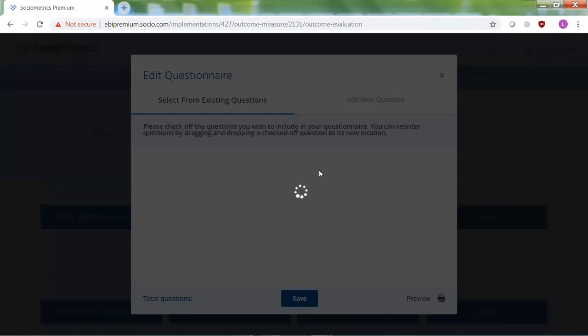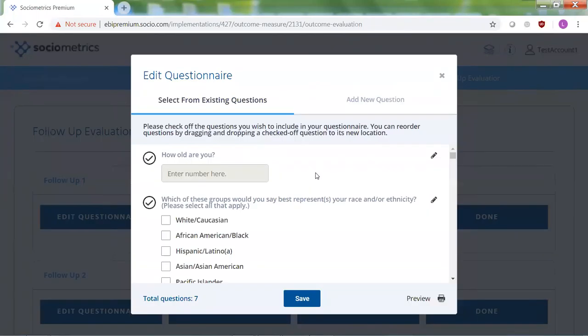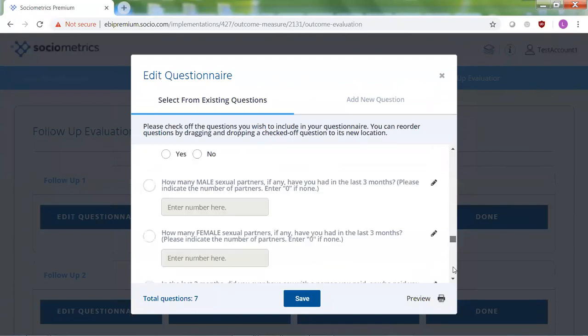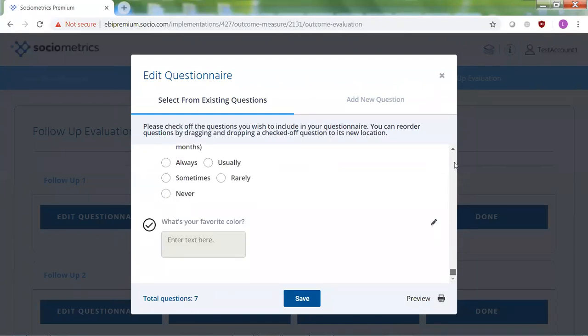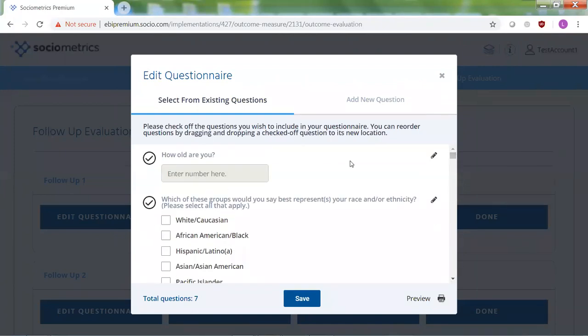So the follow-up evaluation syncs with the baseline evaluation questionnaire. So everything you did when you were creating your baseline evaluation is mirrored here. I have all the same questions. And that makes it very easy if you want to give the same outcome measures to participants, but maybe just remove some demographic information that you've already collected from the follow-up. It's very easy to do.